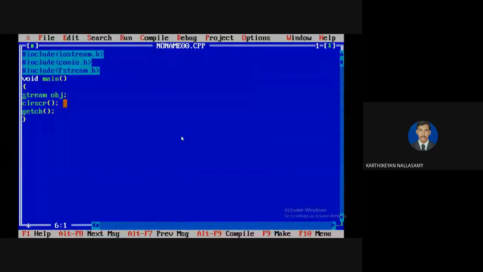So if you want to create a stream, for example, I'm going to create a stream because it supports read and write operations. Create an object for fstream. Now by using this object, we are going to point to the file. So obj dot, it is an object-oriented programming language, so you have to access everything by using the dot operator. Object name dot open. Open is a member function of this fstream class.